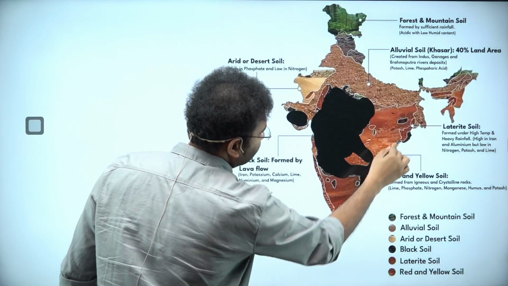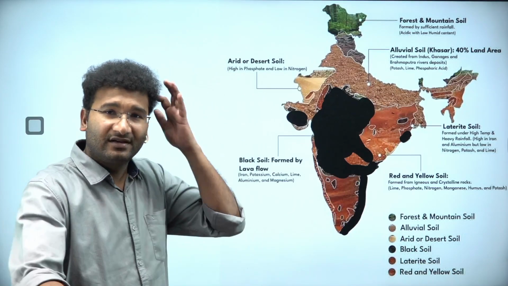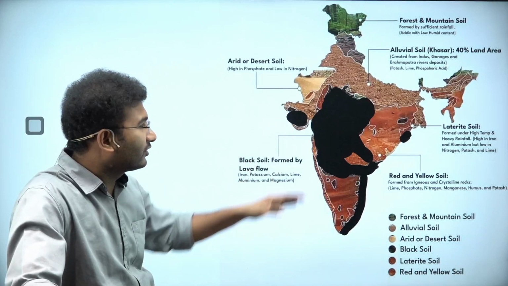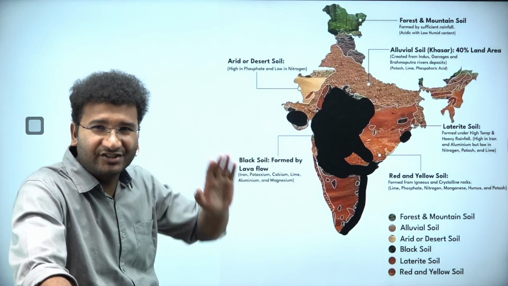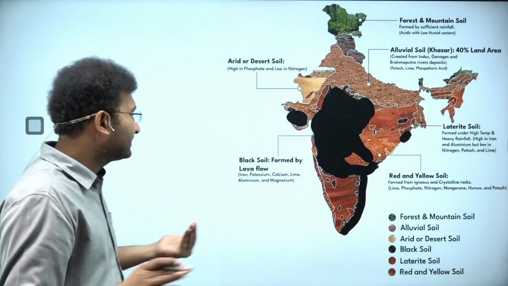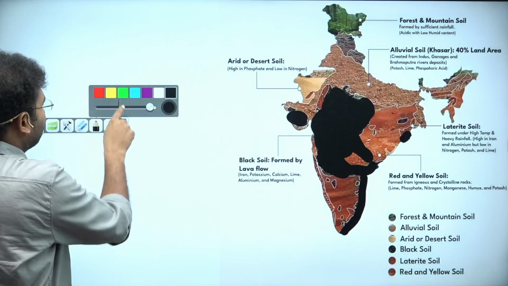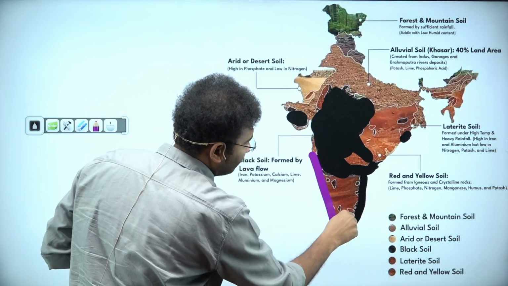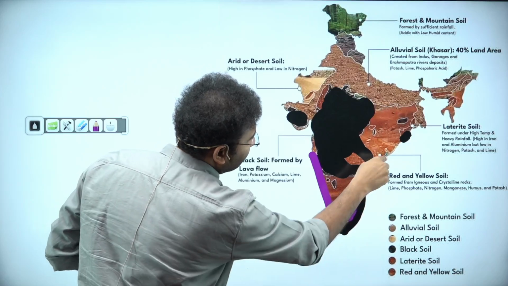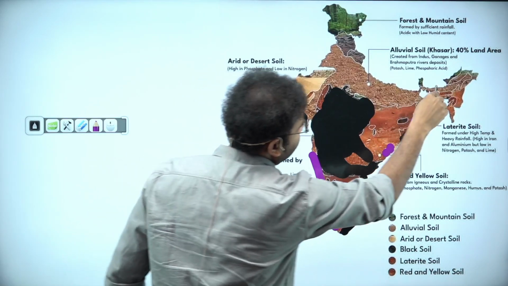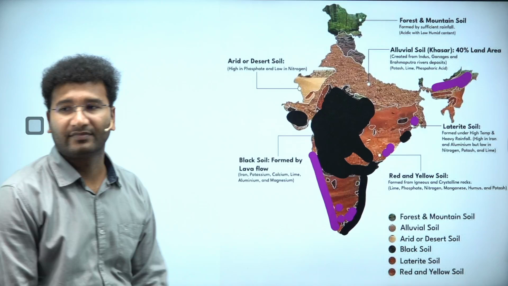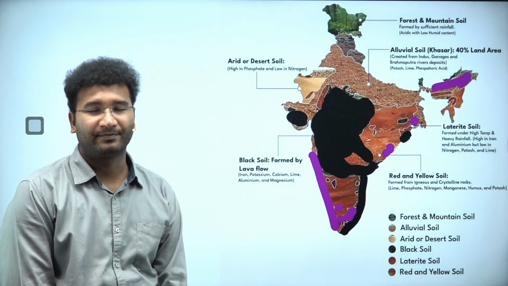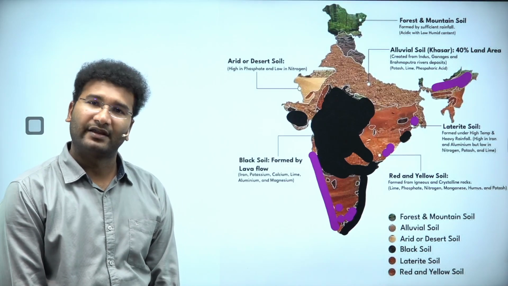this is laterite soil. That means in this area rainfall should be more. Sorry, this is black soil. In this area rainfall is less. Where is the rainfall more? Rainfall is more in the areas of this region. This is your laterite soil. These are the pockets of laterite soil, where you're having good rainfall and good heat. Right?